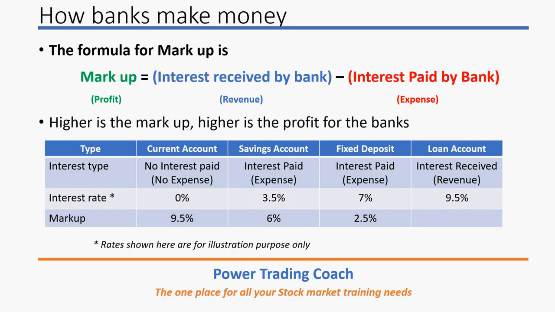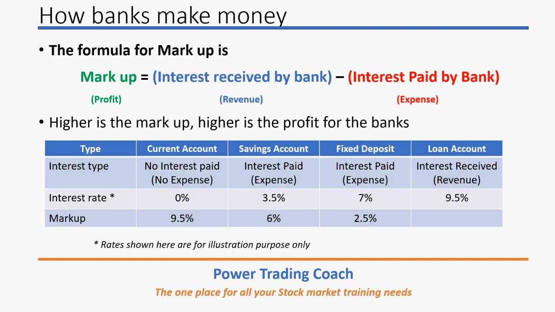right? That will be the revenue to the bank, whereas banks will pay interest on the deposits, whether it is a savings account or fixed deposit account, they need to pay the interest. So that will be an expense to the bank. So markup is nothing but the interest received by the bank, which is also called revenue, and the interest paid by the bank, that is expense. So profit equals revenue minus expense, or markup equals interest received by the bank minus interest paid by the bank. Now if you look at it, the percentage of interest on the loan will always be higher.